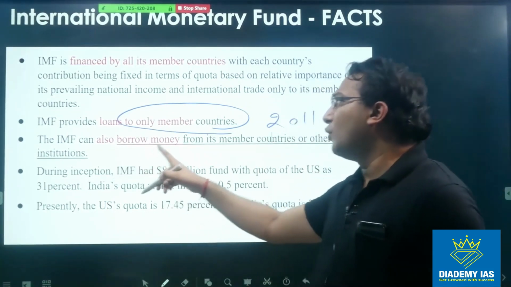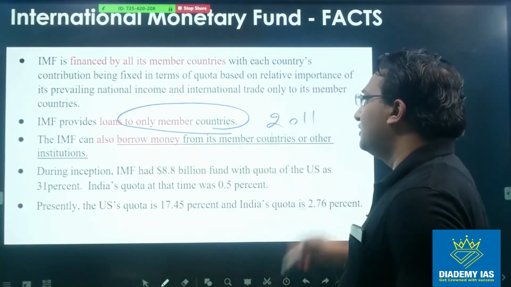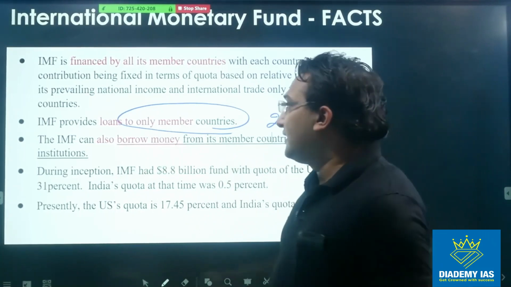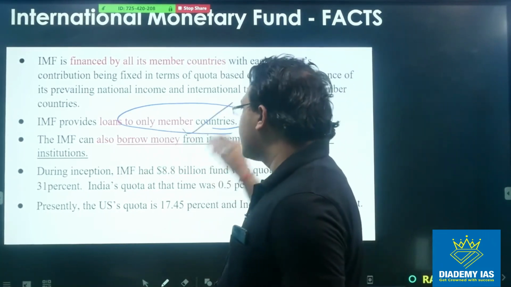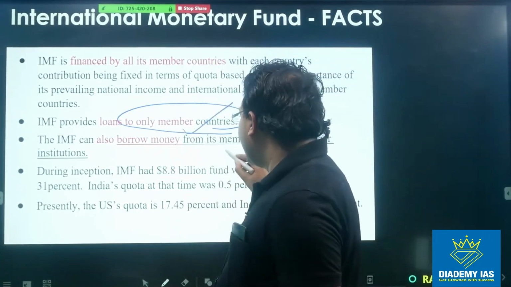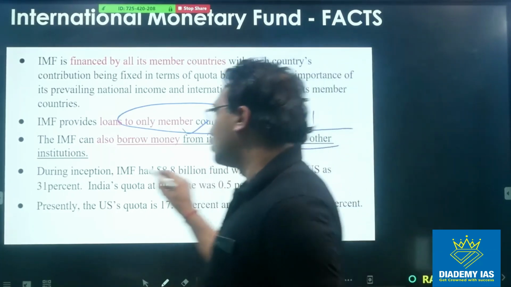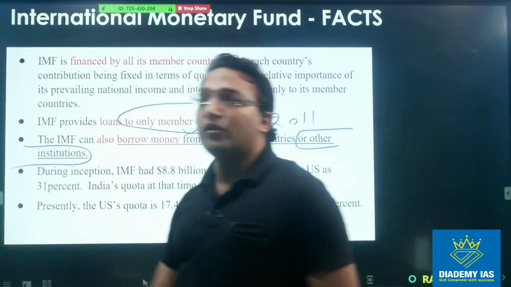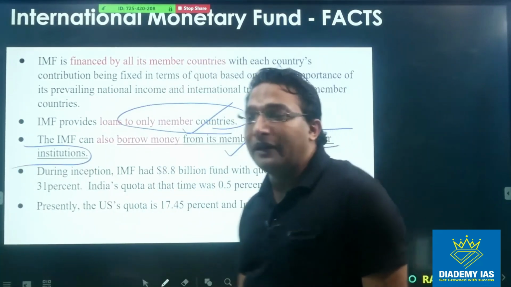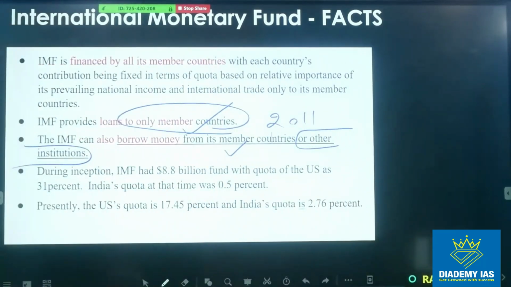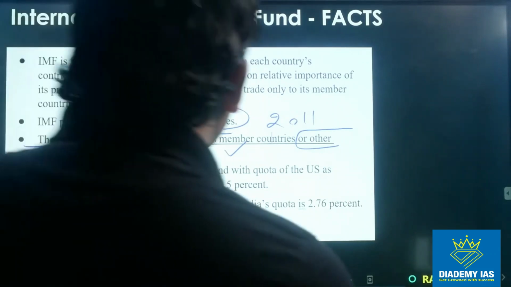IMF can also borrow money from its member countries or other institutions. So it can give loans to only member countries, it can borrow money from the member countries as well as from other institutions as well, right? So this is the important point, that it can borrow the money from other institutions as well, right?